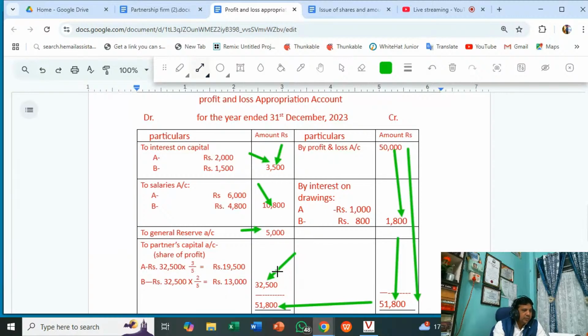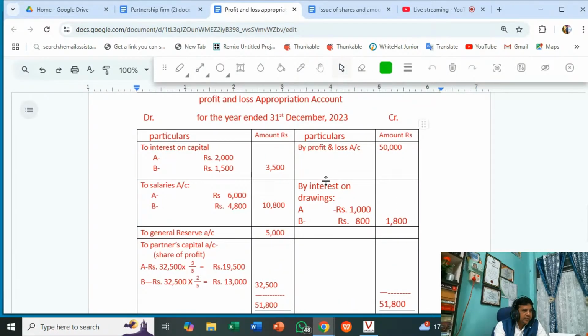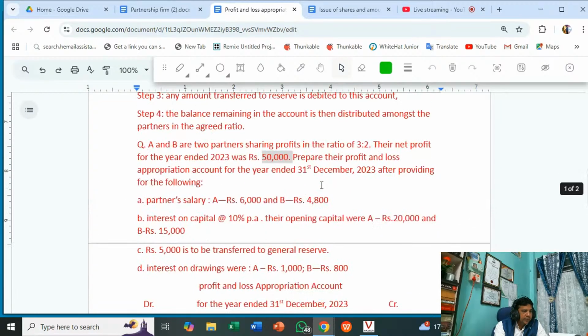The balance you will get after deducting is 32,500. This amount shall be distributed between A and B in their profit sharing ratio. What is the profit sharing ratio given in the question? It is 3 to 2.